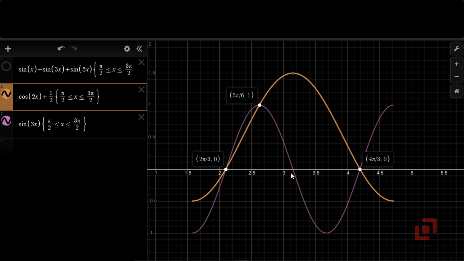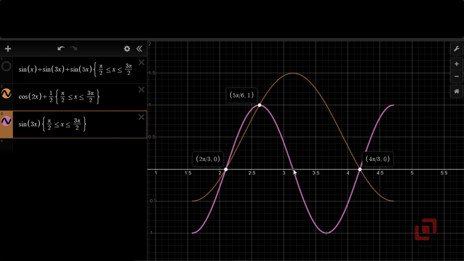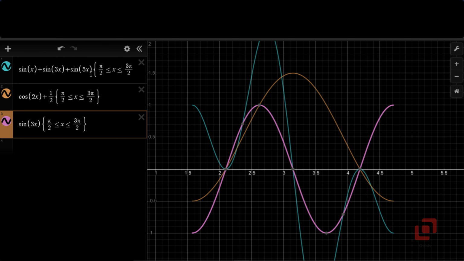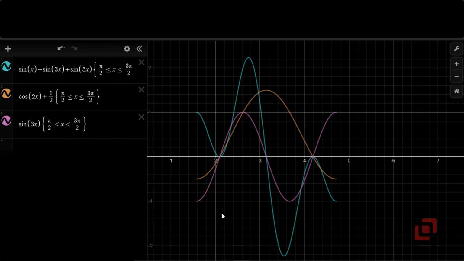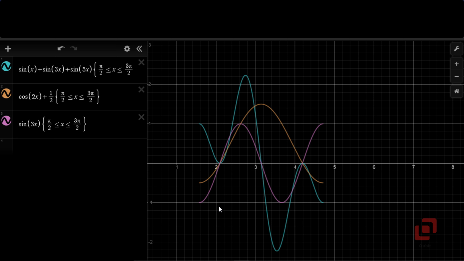And the third solution which we obtained was pi, where the sin 3x graph intersects the x-axis but not cos 2x. Okay, so these two equations individually have 2 and 3 solutions respectively, but as two of them are identical, the number of solutions to our original equation is only 3. So that completes our trigonometric equations.